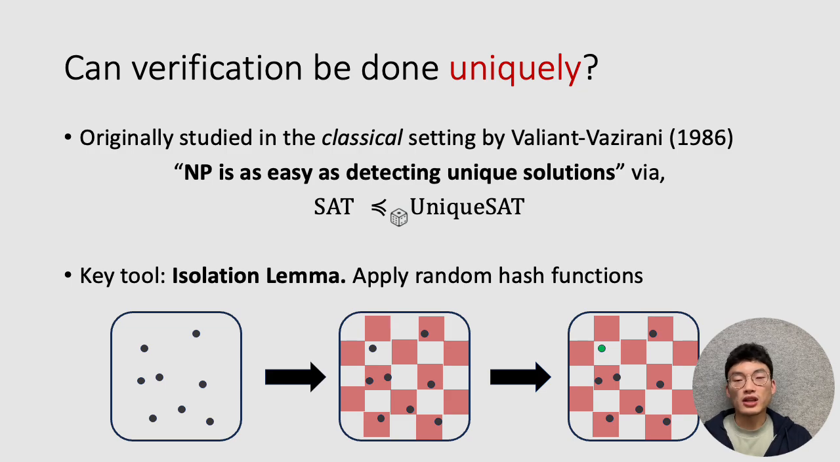The key tool that they utilize in their paper is the isolation lemma, and the principal idea is just to apply a random hash function to the set of satisfying solutions to your original SAT instance. If you have a very large field of solutions represented by these dots, then they show that if you apply a random hash function, then with high probability after doing this procedure, you'll be left with a single unique witness.